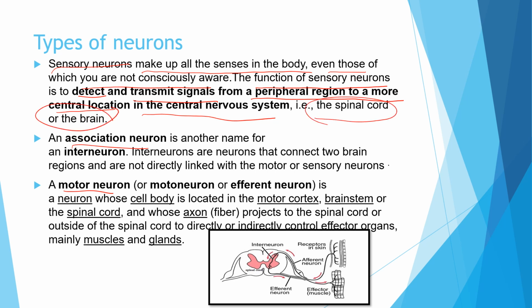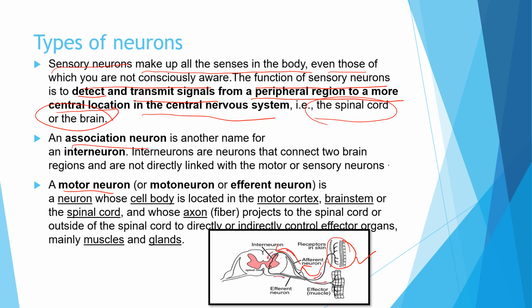Is it clear? So this is the sensory neuron, and these are also called the afferent neurons. Sensory neurons are also called afferent neurons. Now you can see here, these are the sensory neurons which are detecting the signals from the peripheral region of the body. They are carrying them through the afferent neuron to the central nervous system. So these are being carried to the spinal cord. Okay, is it clear? Next comes the association neuron.